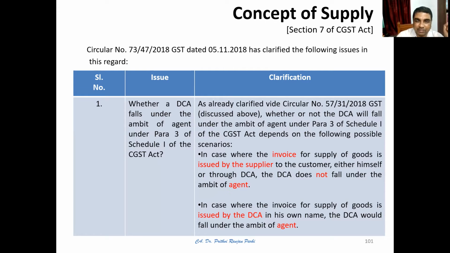Second point, in case the invoice of supply of goods is issued by the DCA in its own name, what happens in this situation? The DCA has issued the invoice. In that situation, the DCA will fall under the ambit of an agent. The DCA is an agent. And in that case, there will be two suppliers. The DCA is supplying to the buyer, and the principal is also supplying to the DCA.